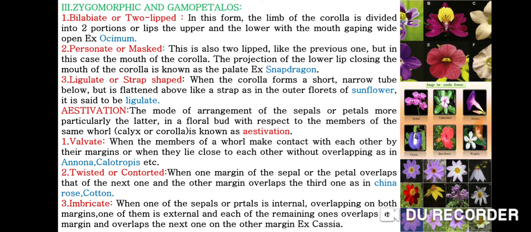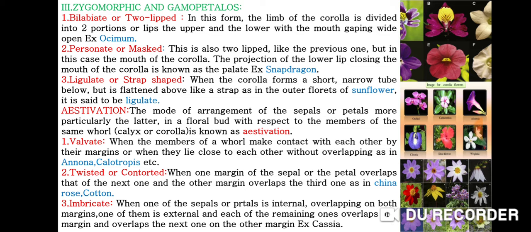The third one is zygomorphic and gamopetalous. Number one is bilabiate or two-lipped. In this form, the limb of the corolla is divided into 2 portions or lips, the upper and lower, with the mouth gaping wide open. Example is Ocimum. Second one is personate or masked. This is also two-lipped like the previous one, but in this case the projection of the lower lip closes the mouth of the corolla, and is known as the palate.